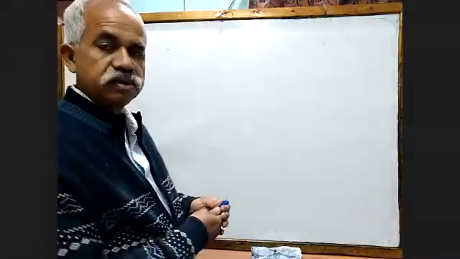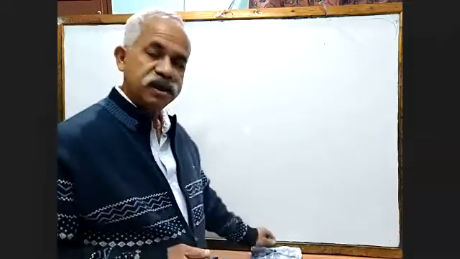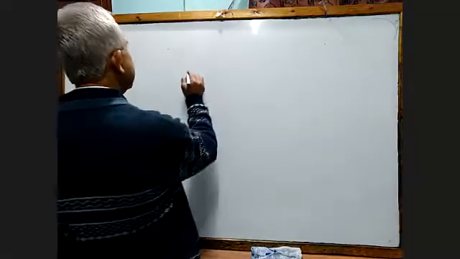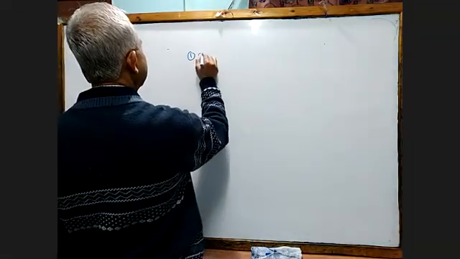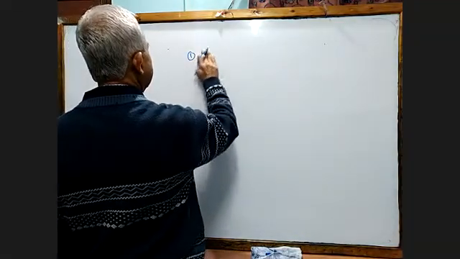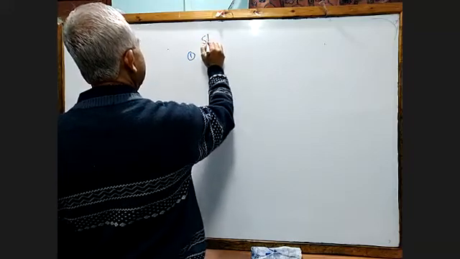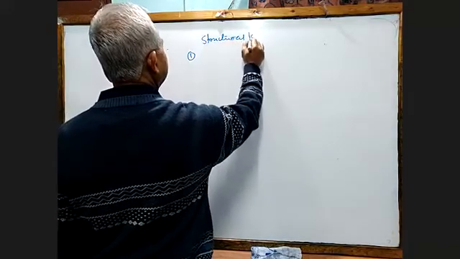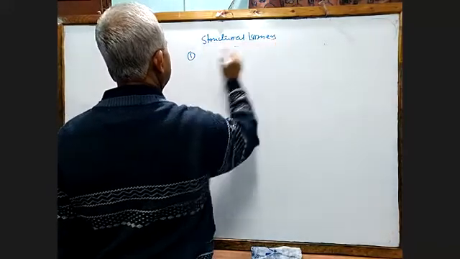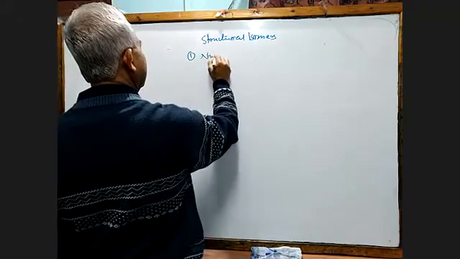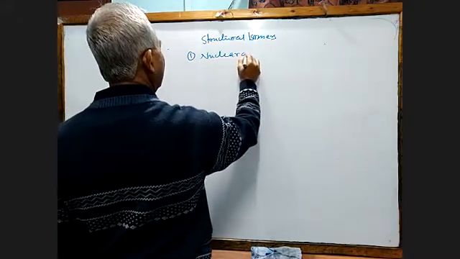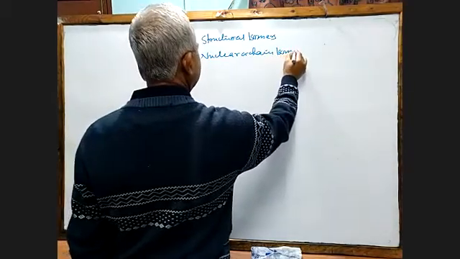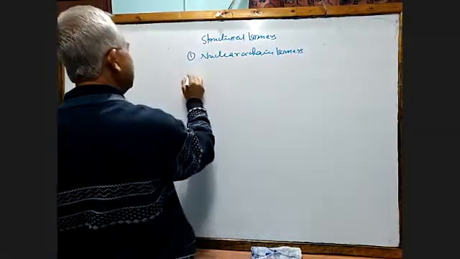Now I am going to mention the structural isomers. It can show structural isomers in the form of nuclear or chain isomer. Here is an example you know very well.